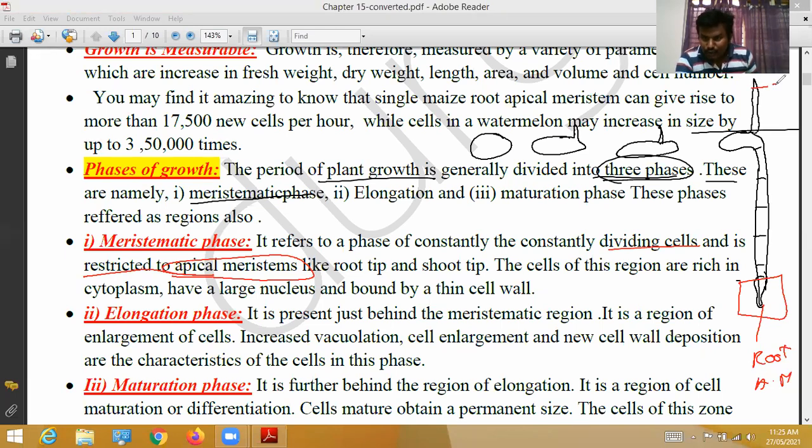This is called the shoot apical meristem, like the root tip or shoot tip. This is called the shoot tip, and this is called the root tip.